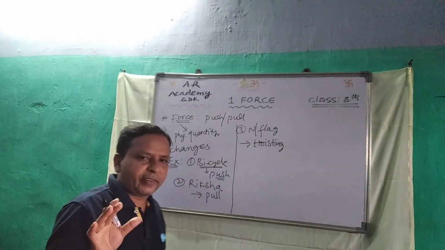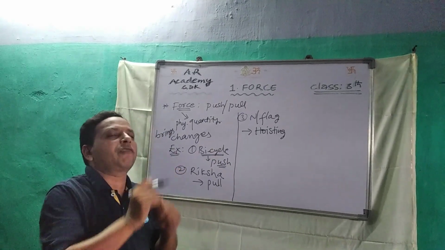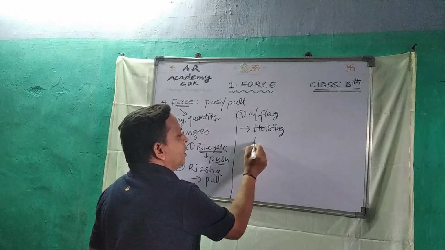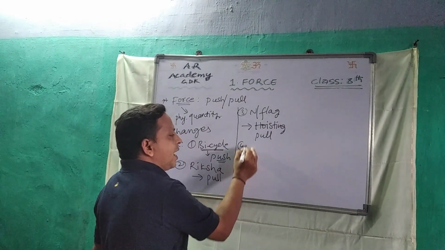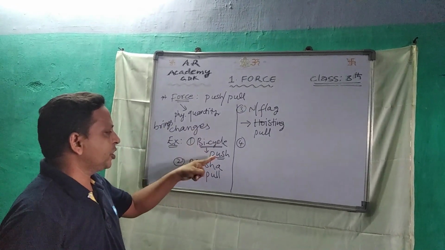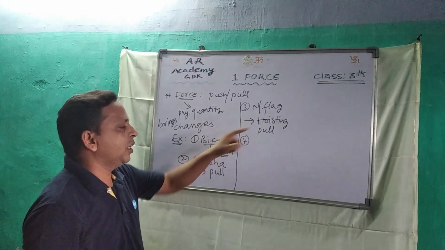At the time of 15th August and January 26th, we will hoist the national flag. While hoisting, we will pull the rope. That is pull. We will pull the rope. So first one is bicycle, push; rickshaw, pull; national flag, pull.